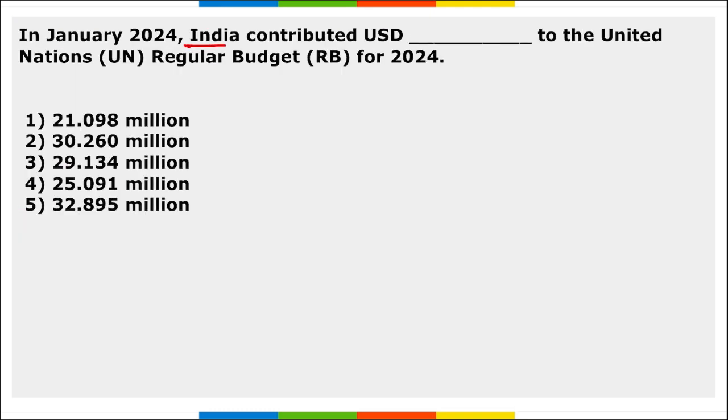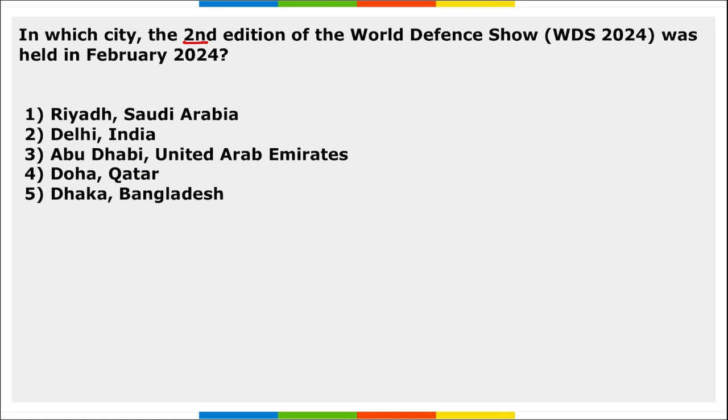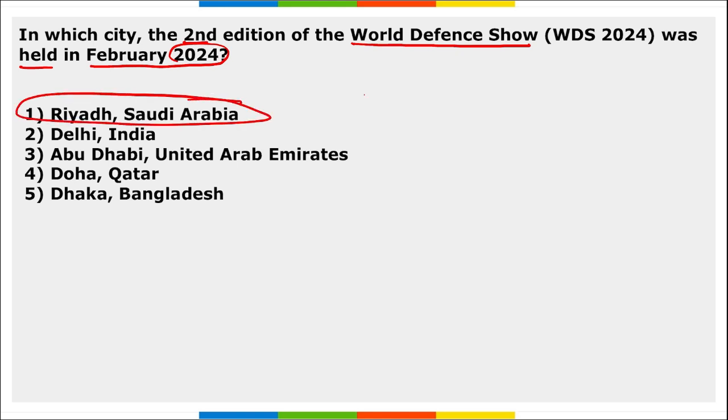Second, how much amount did India contribute to the UN regular budget for 2024? So, India contributed $32.895 million to the UN regular budget for 2024. Next, in which city was the second edition of the World Defence Show held in Feb 2024? So this was held in Riyadh, Saudi Arabia. Right? The second edition of the World Defence Show was held in Riyadh, Saudi Arabia.